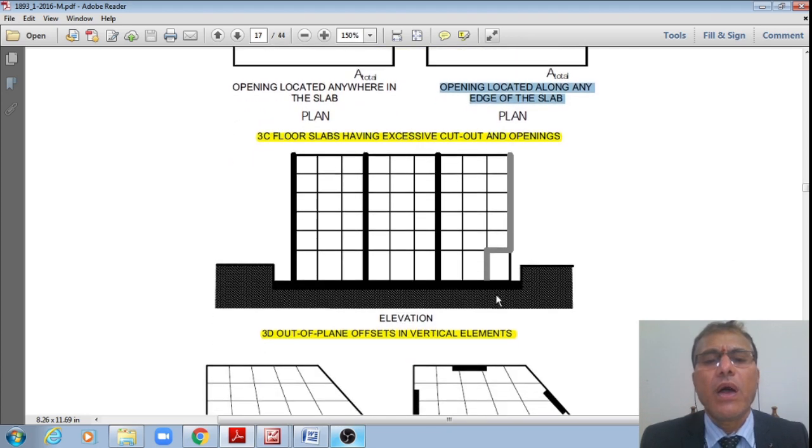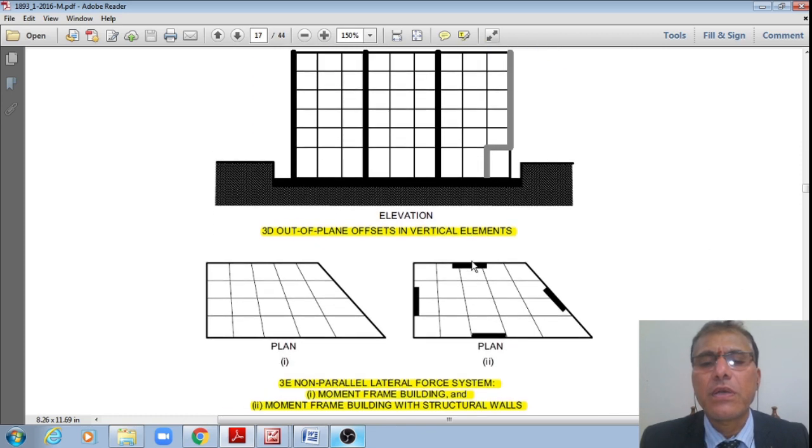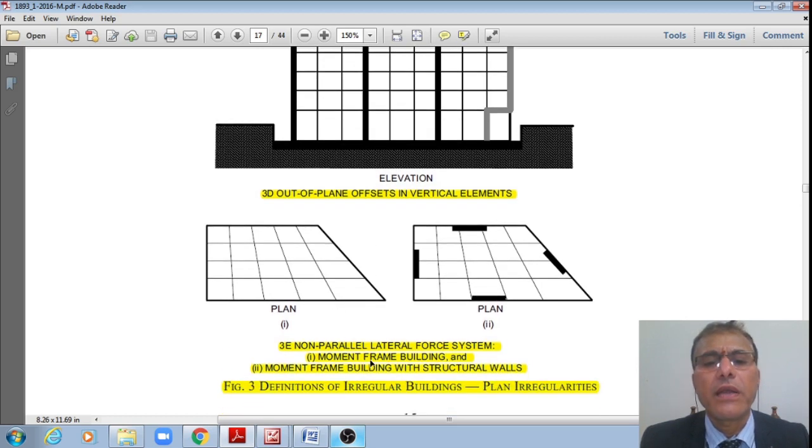And next one, out of plane offsets in vertical element. Now you can see that you do have this vertical element, but there is an offset in this vertical element. Therefore offsets are there in this vertical element, then also it is called the plan irregularity.